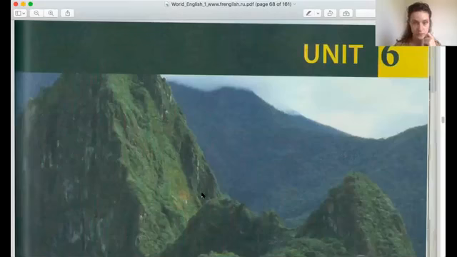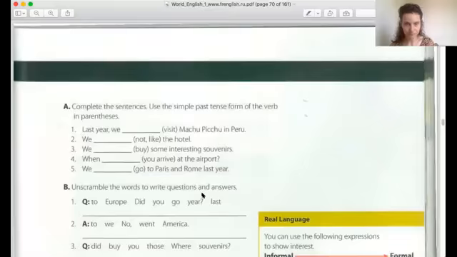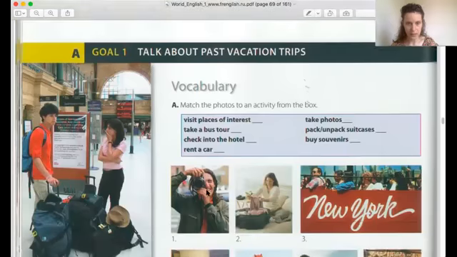Now, in your textbook, you have some more examples of irregular verbs, which you should remember because we will be doing exercises with those irregular verbs. Let me just find it. Okay, here they are.